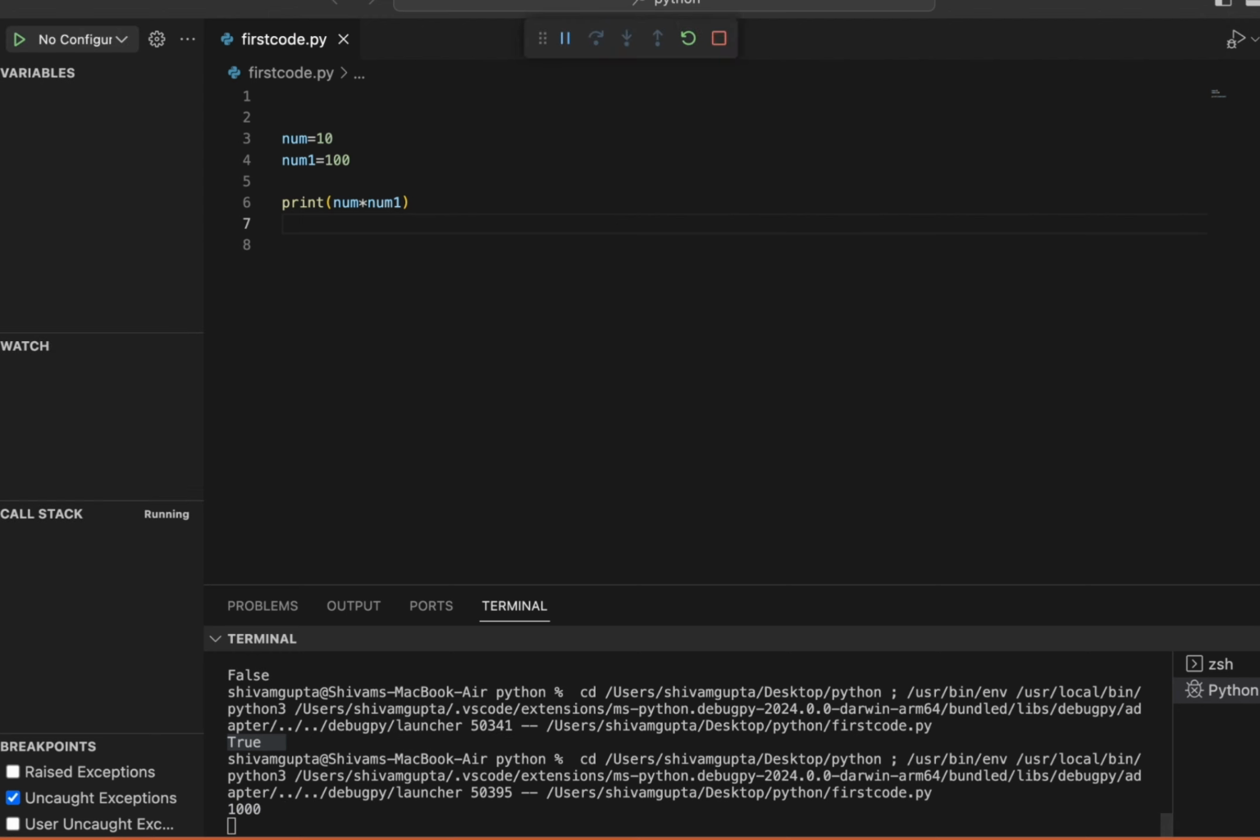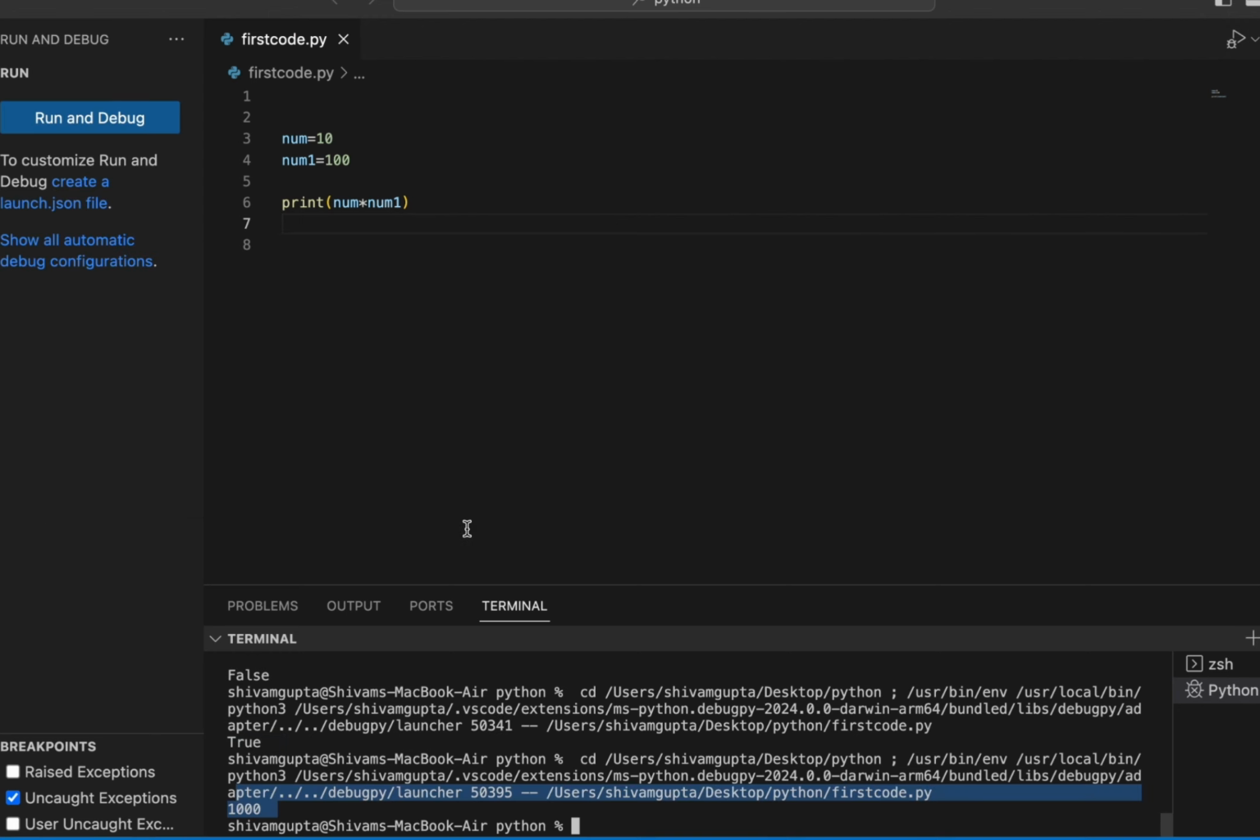Now I'll run this and you can see 1000. So it simply shows me the multiplication of these two numbers. So it will act as a multiplication.